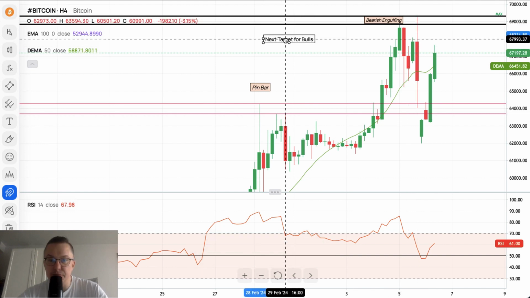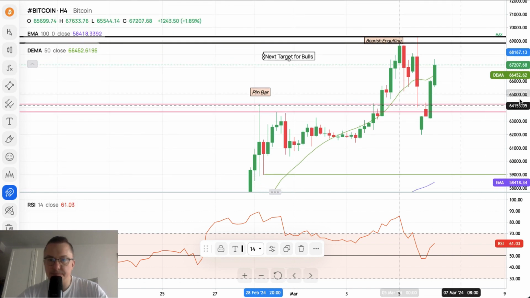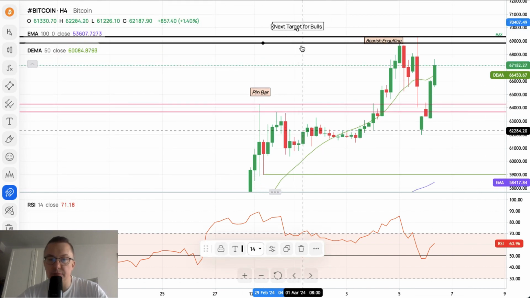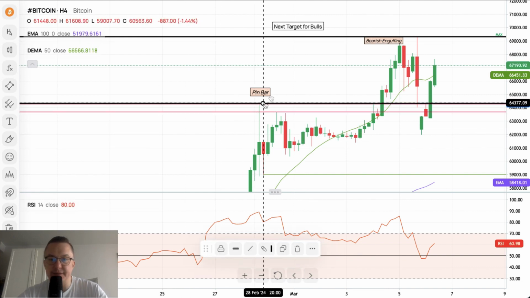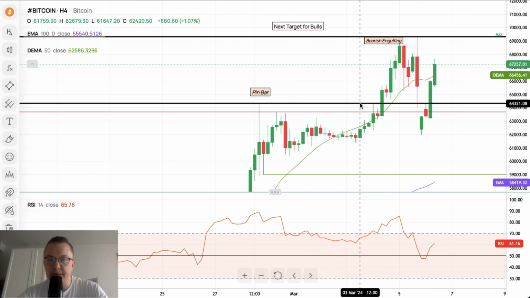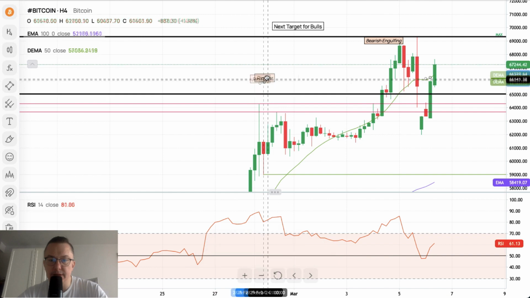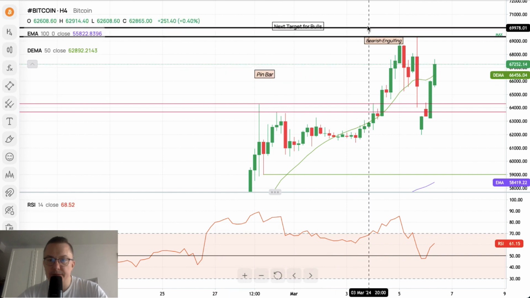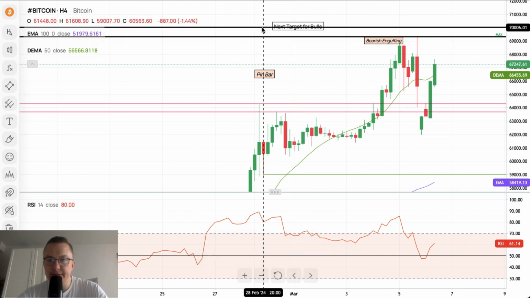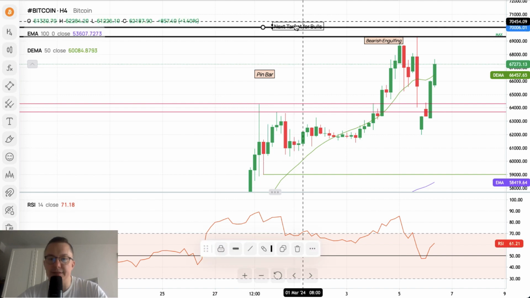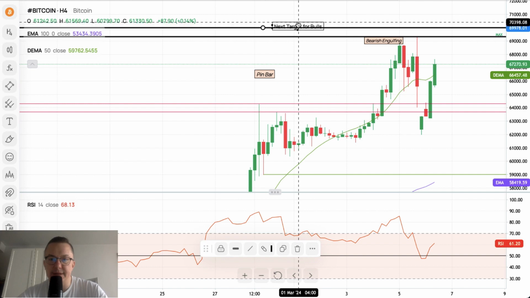So the next target for bulls might be apparently moved higher. Where is the next target for bulls? Well, most likely this will be the level of 70,000. So $70,000 would be the next target for bulls. I just want to grab my black line and move it. I will move it to $70,000. There you go, something like this. Let's say this is the 70,000. $70,000 is the next target for the bulls. So the black line stays here.